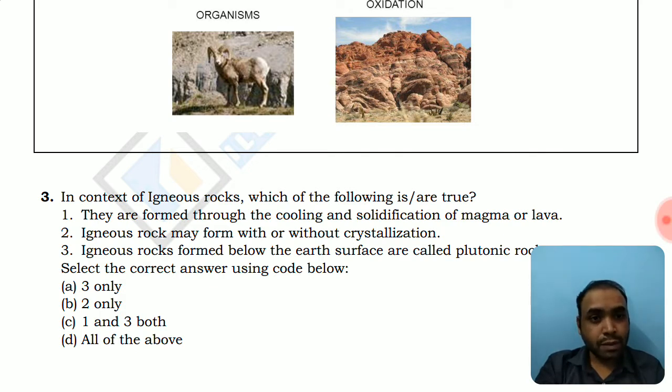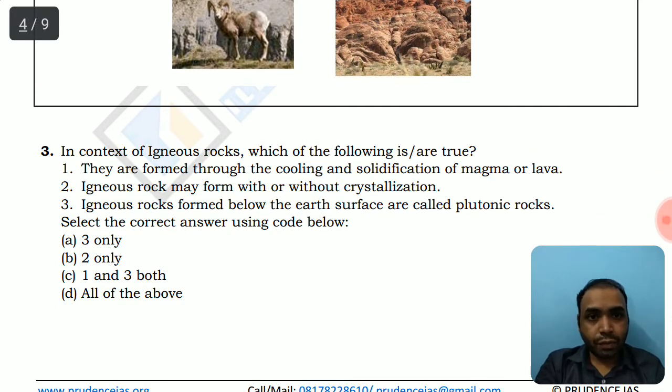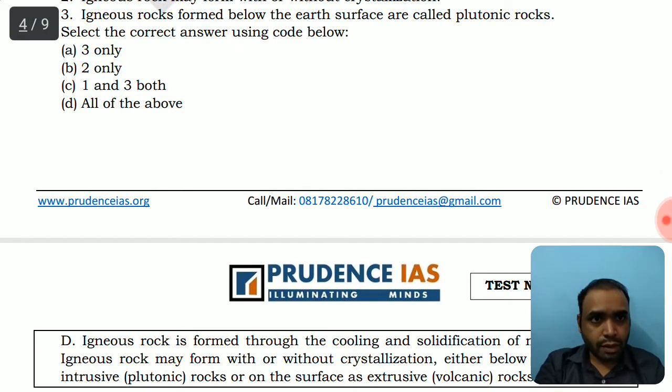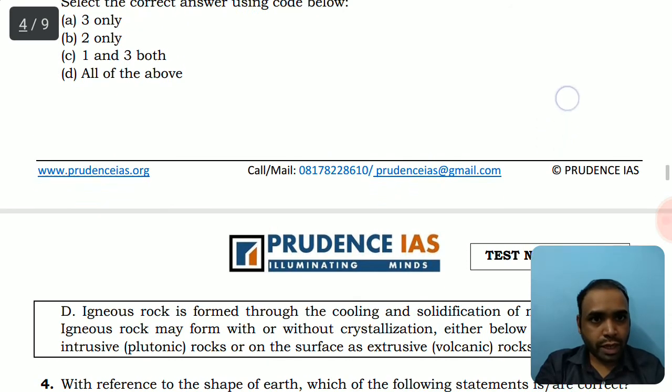Igneous rocks may form with or without crystallization. This is also true. For example, we have seen the crystallized formations inside the earth. For example, diamond has a wonderful crystalline structure, so igneous rocks have these kinds of examples where there is crystallization, and some are basalt and so on, where a strong crystal structure is lacking. The igneous rocks formed below the earth's surface are called plutonic rocks. This option is also correct, and there are basically two types, the plutonic and volcanic.